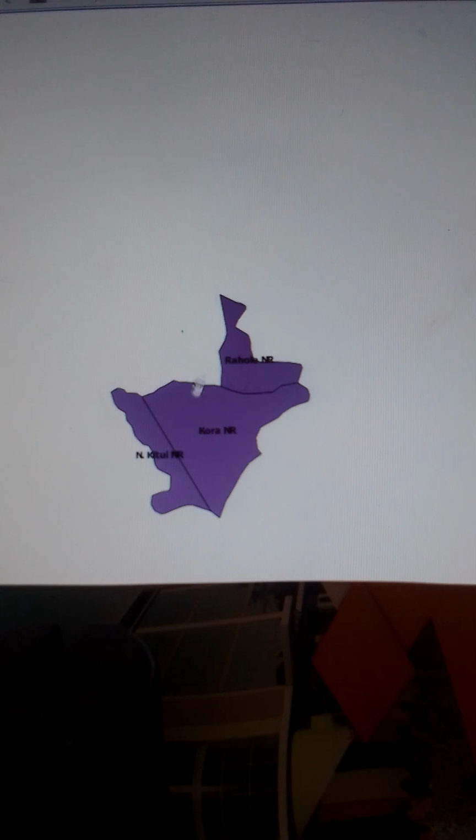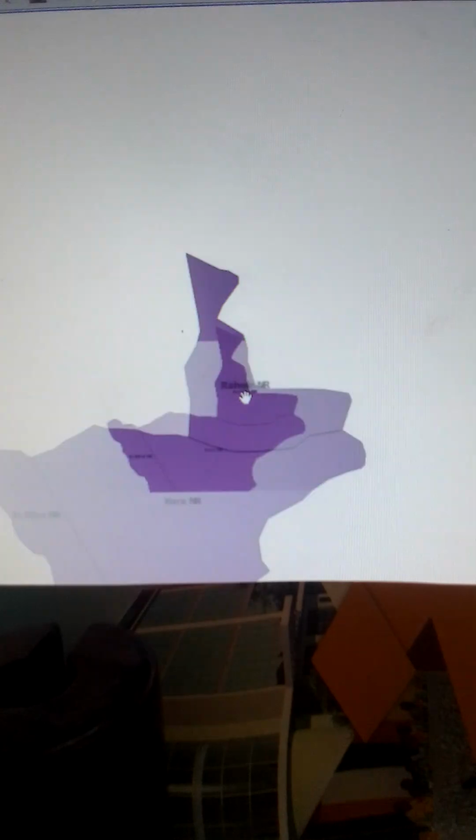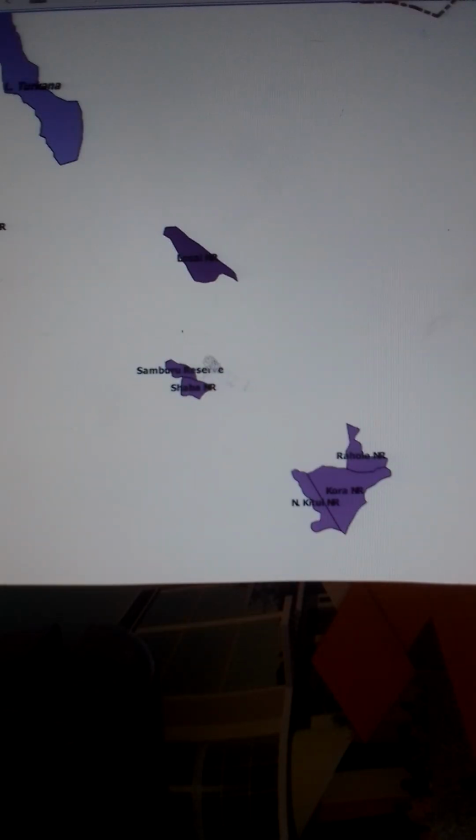And we have South Kitui National Reserve. And to the north of this reserve, we have North Kitui National Reserve. We have Kora National Reserve, and Rahole National Reserve. Now, going to the central part of the country, we have Samburu Reserve and Shaba National Reserve.